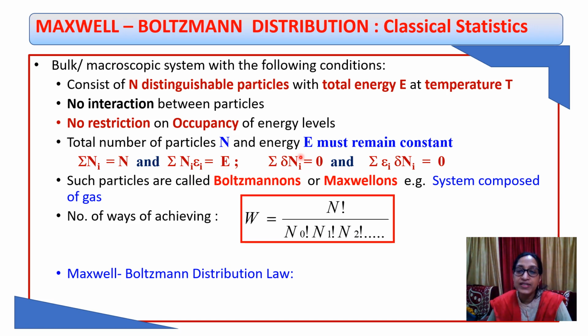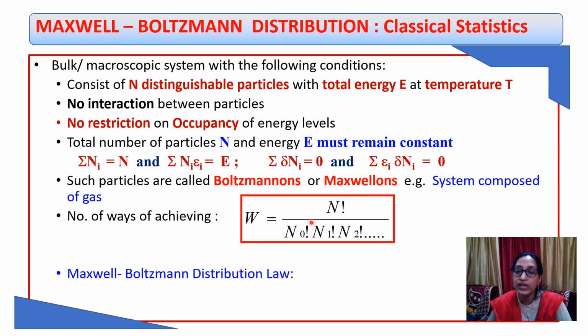So the condition is that the summation of Ni, the total number of particles, should be equal to N, and the sum total of all the energies of the particles should be equal to the total energy. Delta Ni represents the change in number of particles in any level. This keeps on changing because the molecule or the particle is constantly in motion. So this can change, but the sum total of the change should be equal to 0. Similarly, the sum total of the change in energy should be equal to 0. And this type of distribution is shown by systems composed of gas molecules, and such particles are known as Boltzmannians or Maxwellians.